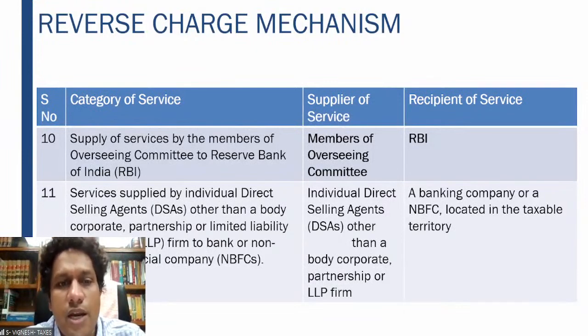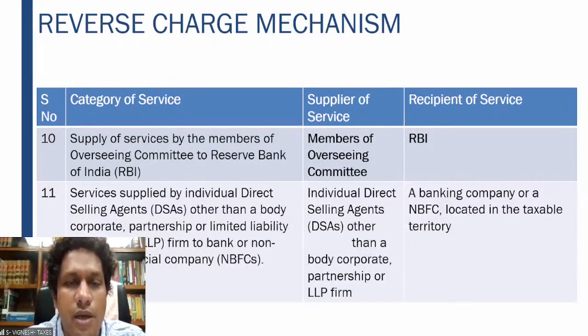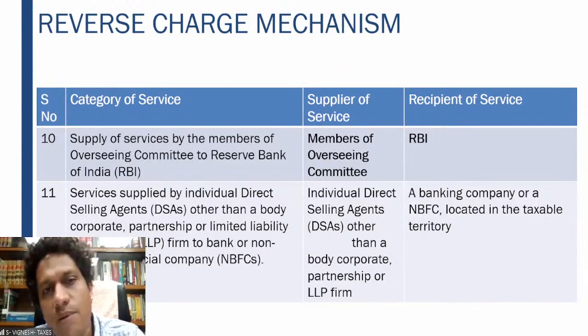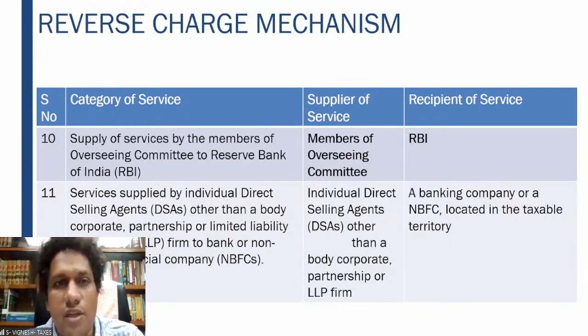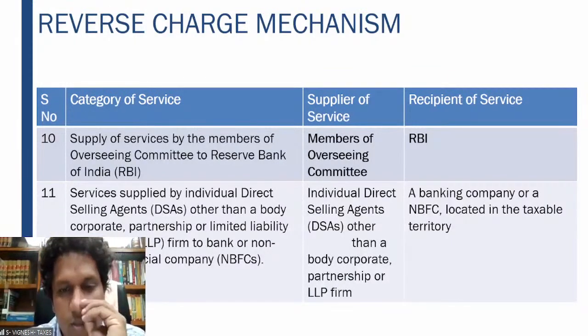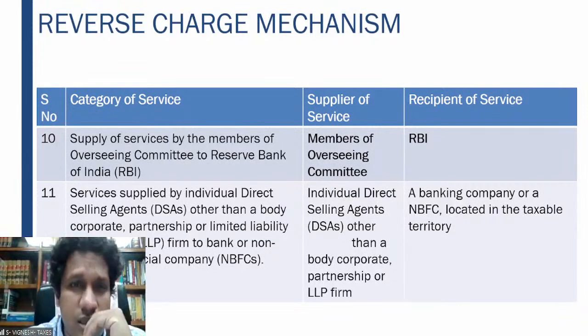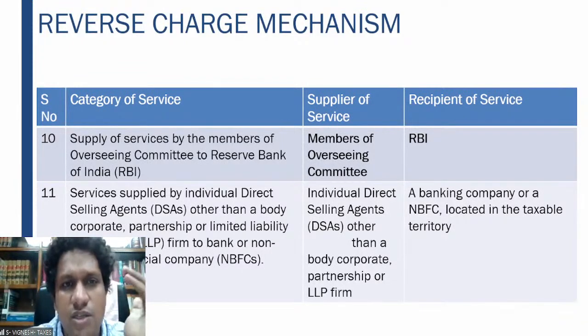Then services supplied by individual direct selling agents, other than body corporate, partnership or limited liability partnership or NBFCs, to a banking company. Individual direct selling agents means everyone who keeps on calling and bugging us for loans. They are nothing but individual direct selling agents. They have some tie-up with the banks. If they get a customer for them and the loan is sanctioned, the bank gives them some commission. So that is an individual direct selling agent. They provide the services of getting customers who are interested in loans to the banking companies.